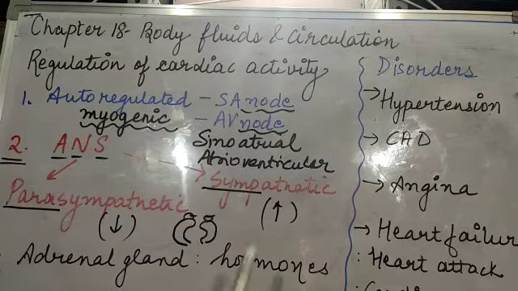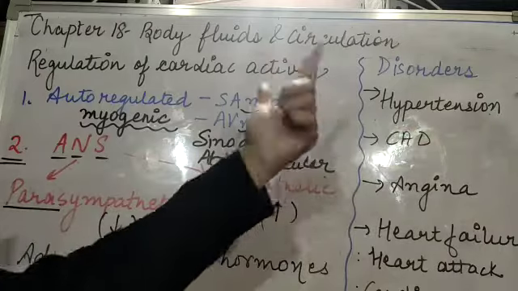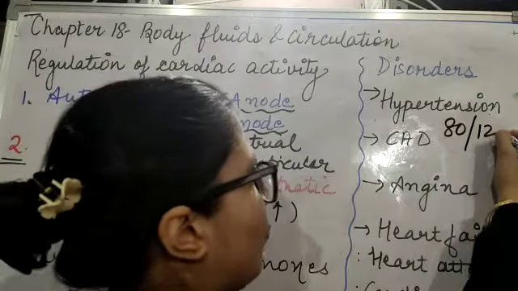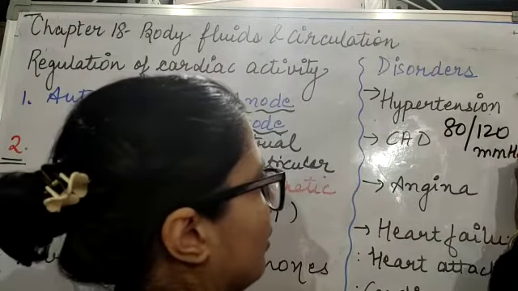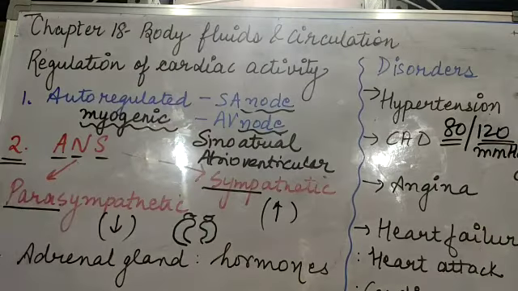Next are the disorders which are related to the circulatory system. First is hypertension. Hyper means more, when the blood pressure is more. So the normal blood pressure is 120 by 80 mmHg. Now what are this 120 and 80? This is showing the high level and the low level of the BP. Now what do